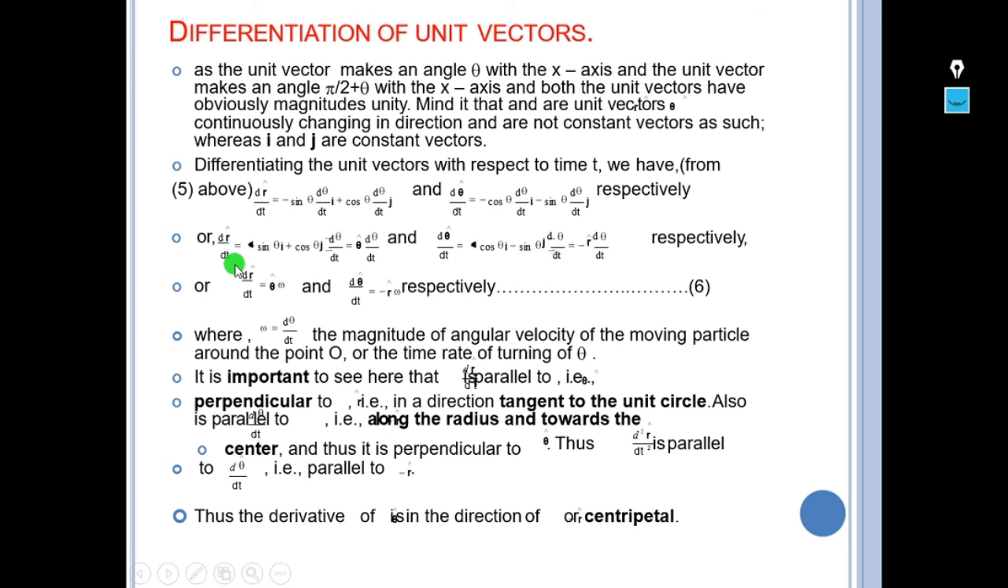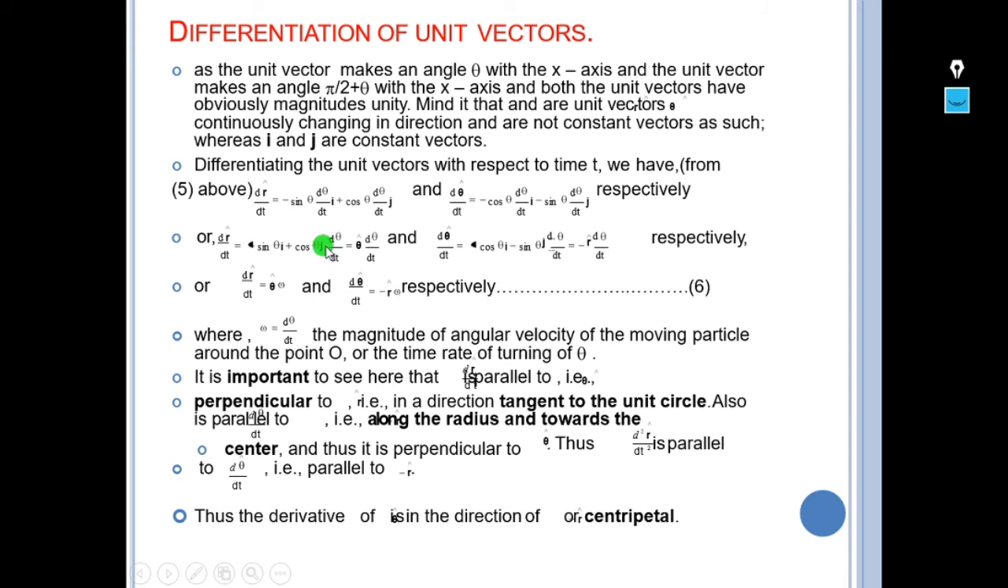Or else this can also be written as dr by dt is equal to, minus sin theta i plus cos theta j, and d theta by dt as minus cos theta i minus sin theta j. So d theta by dt can be written as minus r cap d theta by dt.